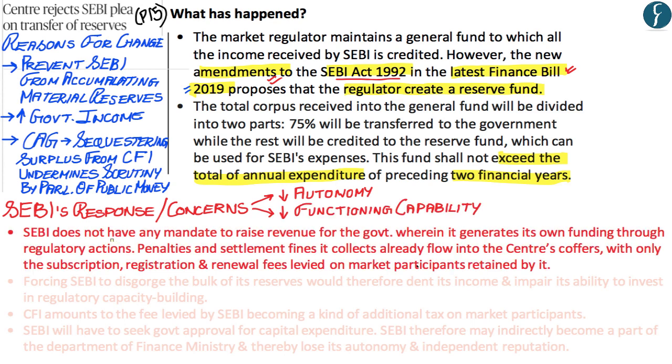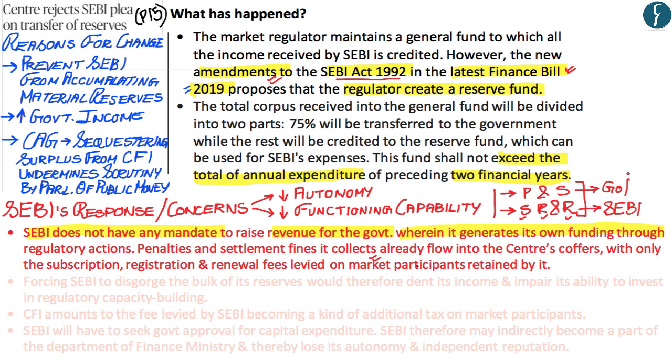Now, the first main concern which has been raised is that SEBI in itself does not have any mandate to raise revenue from the Government of India, whereby the income that SEBI has is generated by its own regulatory functions. Now, basically, there are two main ways through which SEBI is earning money. First is the penalty and settlement fines that are collected by SEBI, and the second source of revenue is the subscription, registration, and renewal fees which are paid by market participants. Now, within that context, the penalties and the settlement fines which are imposed by SEBI are already paid to the Government of India, while the subscription, registration, and renewal fees are kept by SEBI itself.